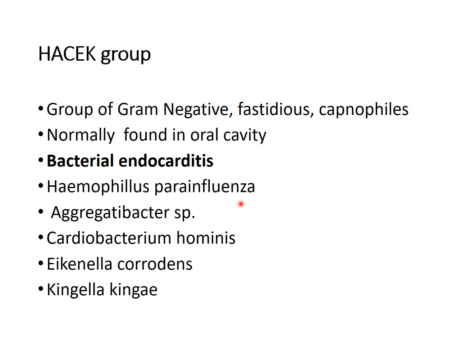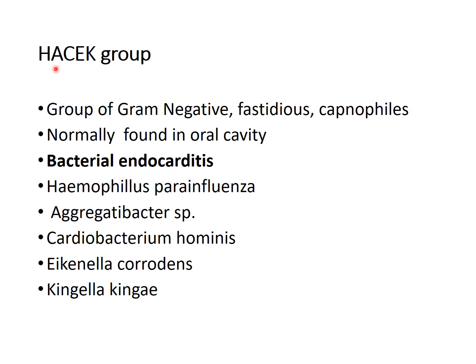Now coming on to the next, the HACEK group of bacteria. This group of bacteria are all gram-negative, slowly growing, fastidious and capnophiles, that is they grow in the presence of 5 to 10% carbon dioxide. This group of bacteria are normally found in the oral cavity as commensals, but they are occasionally associated with systemic infections like bacterial endocarditis.